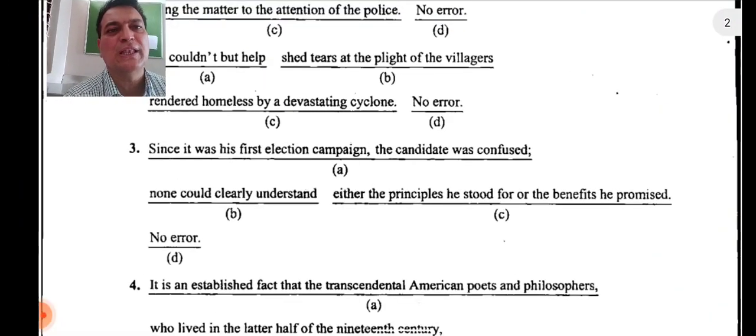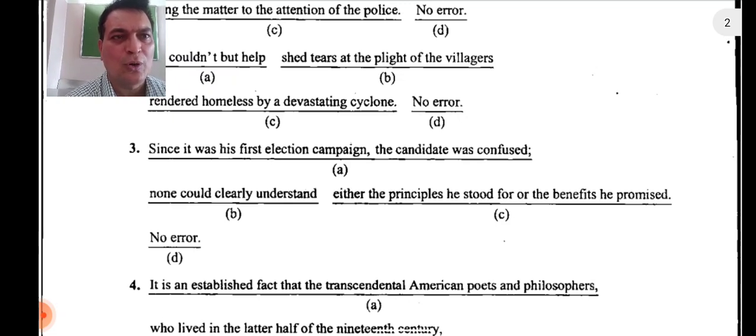Since it was his first election campaign, the candidate was confused. None could clearly understand either the principles he stood for or the benefits he promised. No error. Now, since it was his first election campaign, now you see here the first clause. Which tense is used there? The candidate was confused. None could clearly understand either the principles he stood for or the benefits he promised. Just think over it.